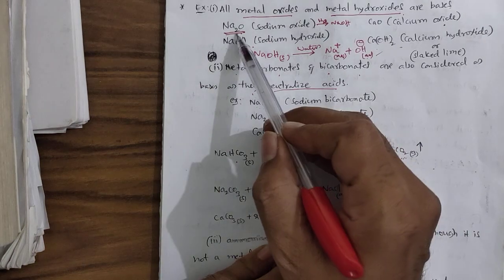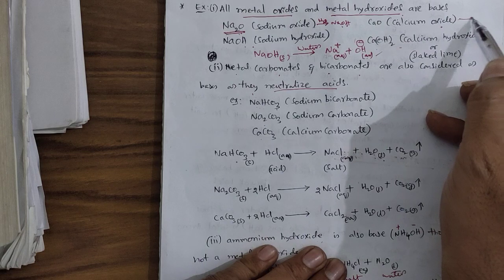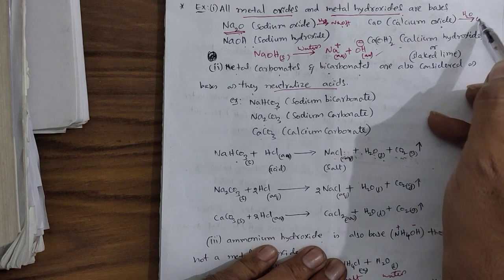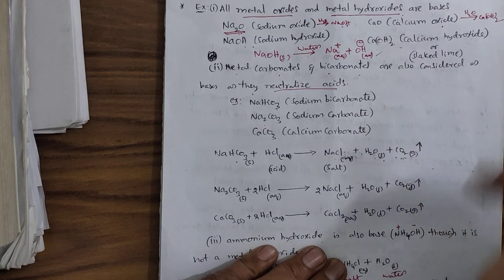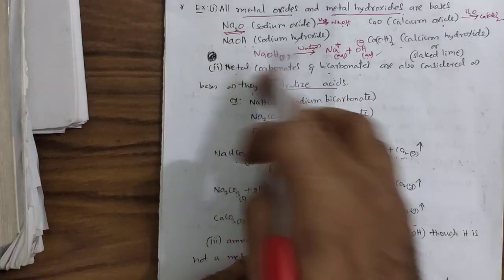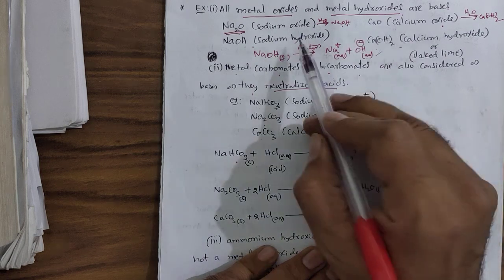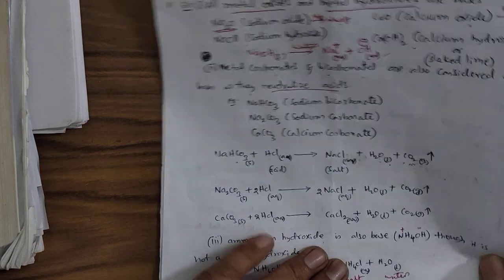For example, sodium oxide when dissolved in water forms sodium hydroxide. Calcium oxide when dissolved in water is going to form calcium hydroxide. That is the reason why metal oxides act as bases, and metal hydroxides have OH minus ions in their structure so that they can act as bases.